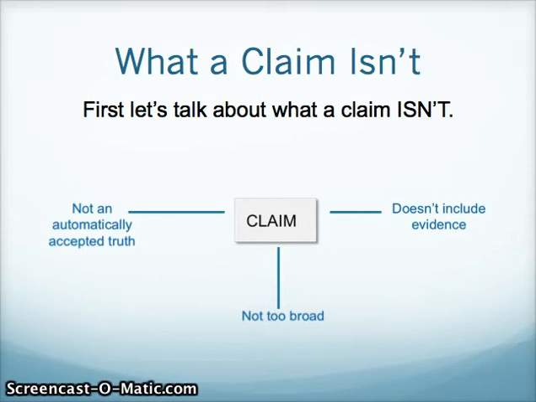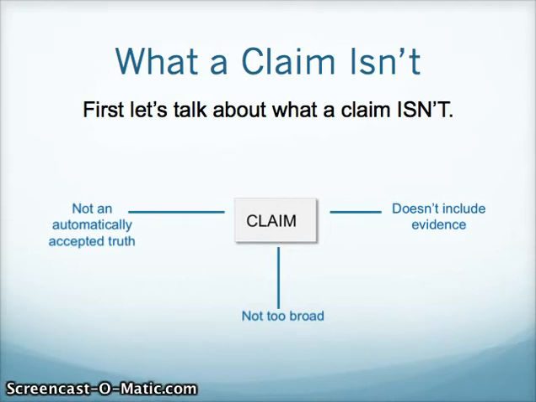So a claim doesn't include evidence. So for instance, middle school students shouldn't have to wear uniforms because they need to express themselves freely. That provides evidence, so that's not a claim. Your claim shouldn't be too broad. For instance, middle schoolers should be able to make all of their own decisions. That is way too broad.